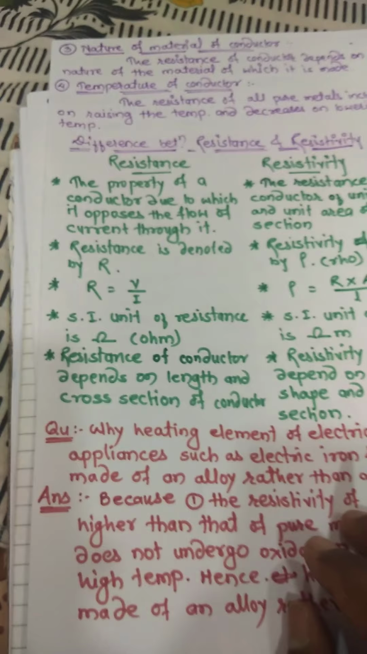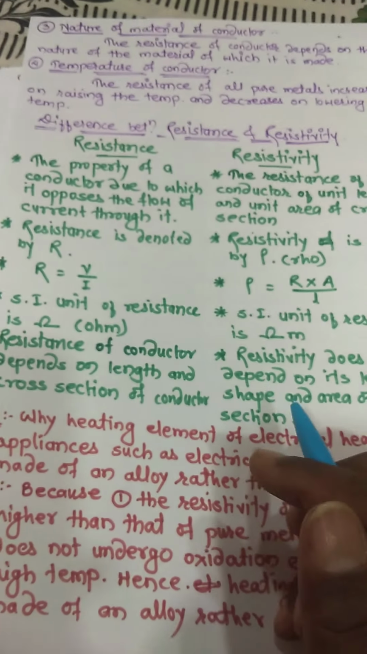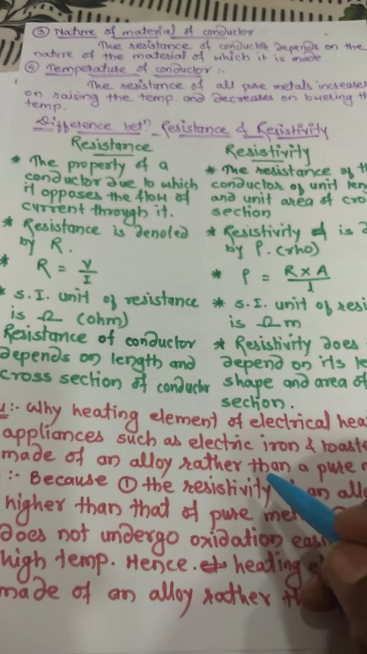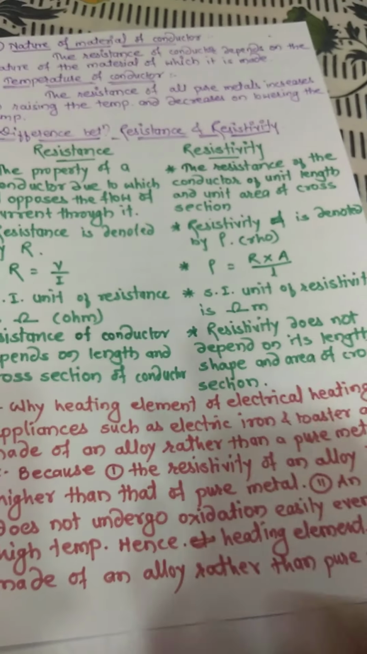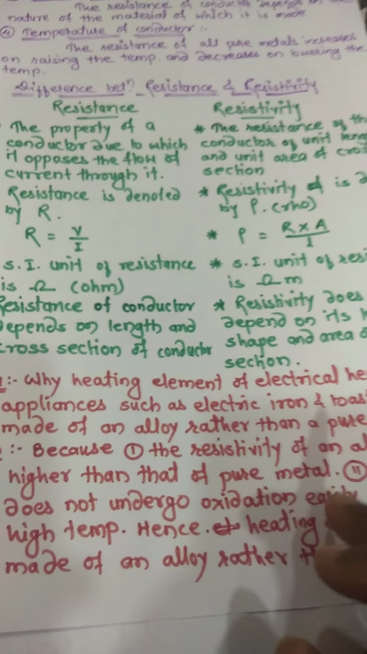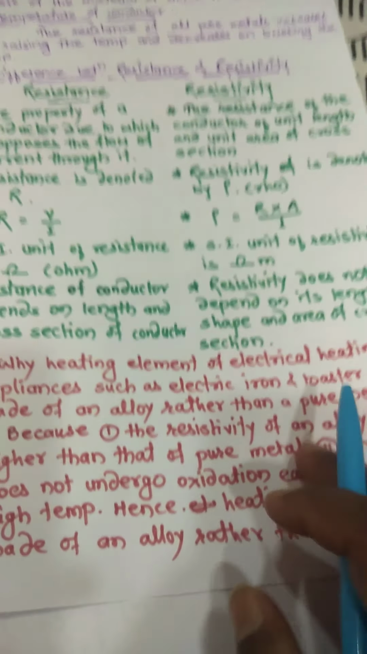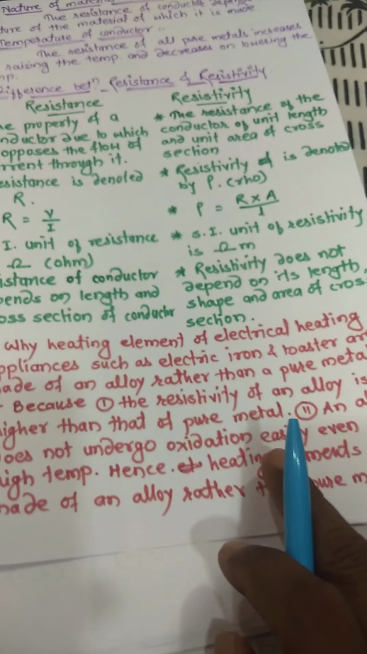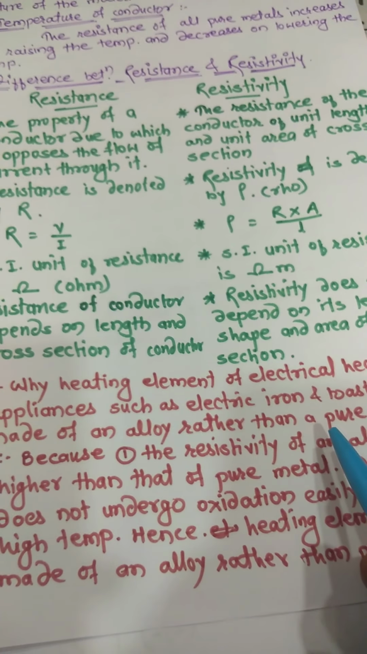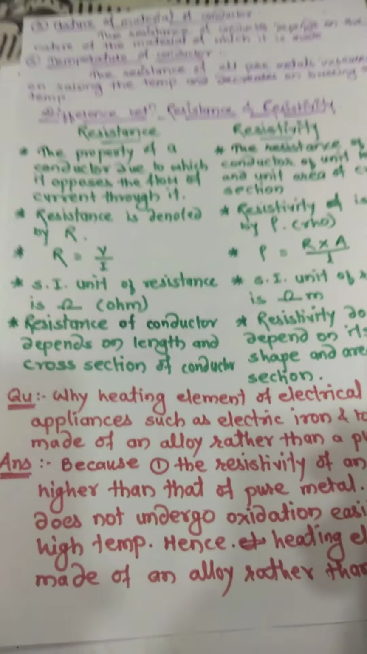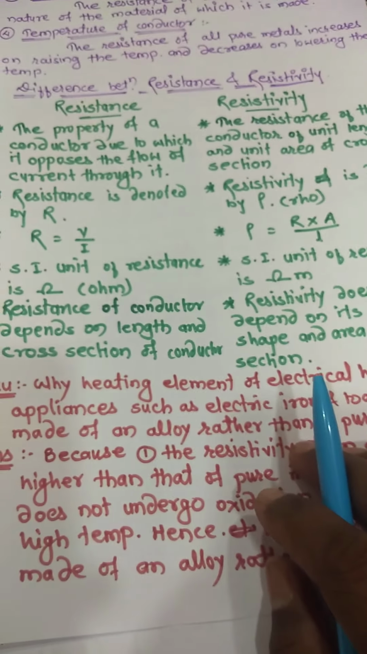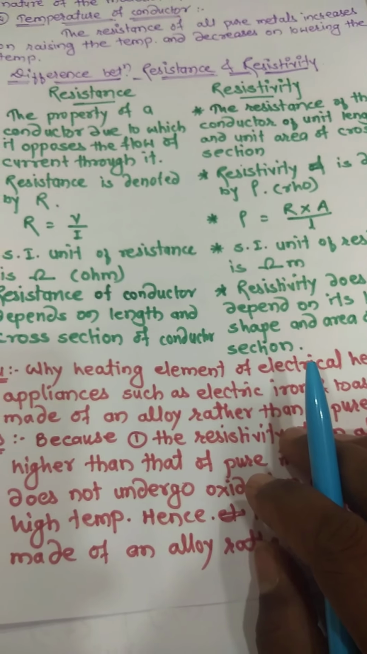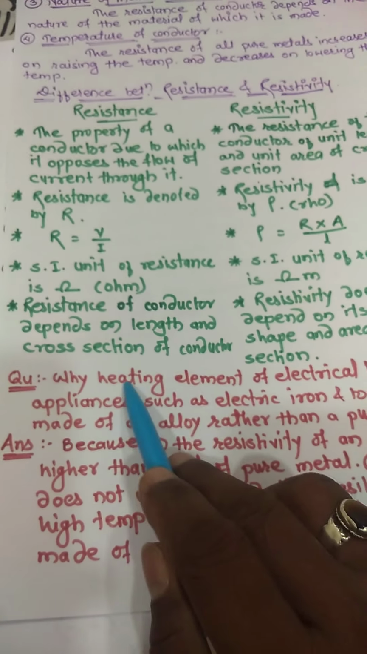What is the reason? You observe that in the electric iron, a coil is there. In a heater, a coil is there. That coil is not made up of pure metal like silver, gold, aluminium, copper. These metals are not used for making that coil. That coil is made up of nichrome, constantan and manganese. Such alloys are used for making the heating element.